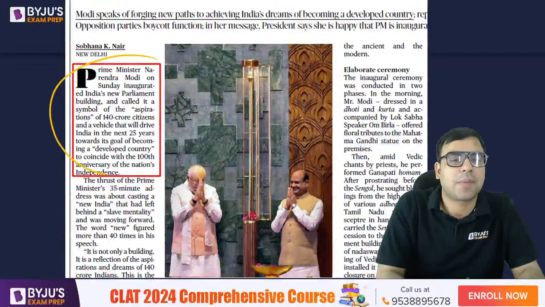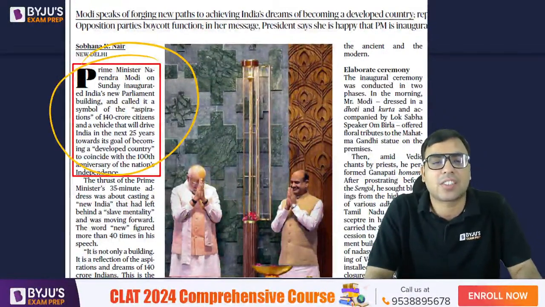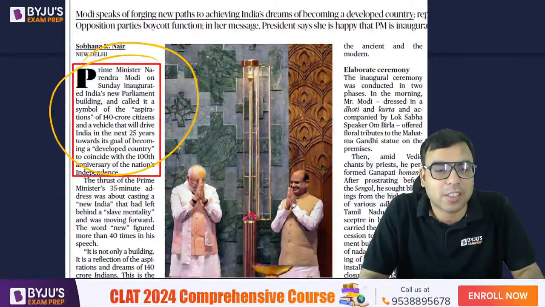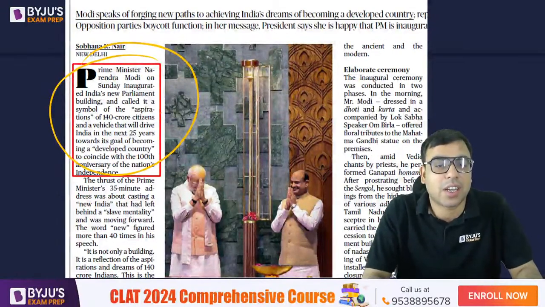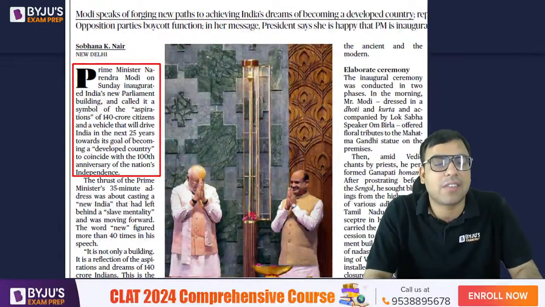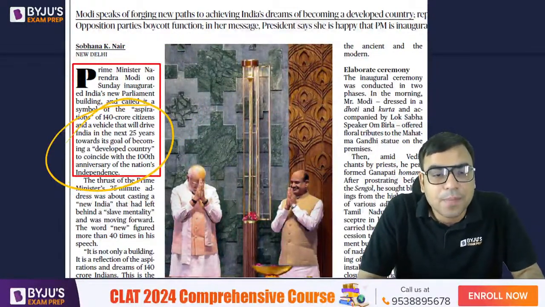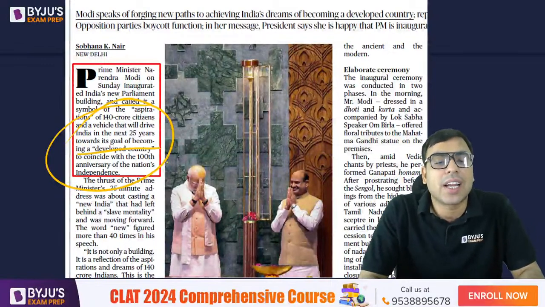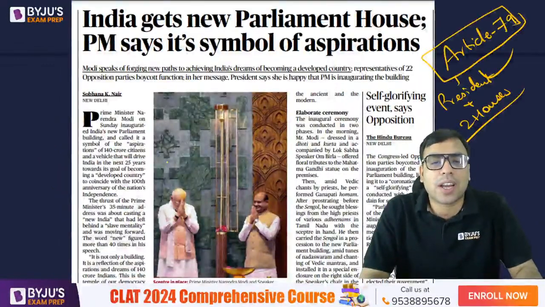So Prime Minister Modi on Sunday inaugurated India's new parliament and called it a symbol of aspiration of 140 crore Indians, and a vehicle that will drive India in the next 25 years to make India a developed country. So I hope you are aware.